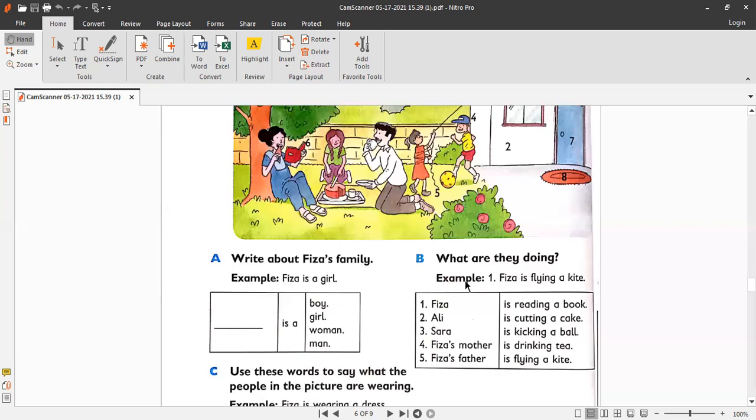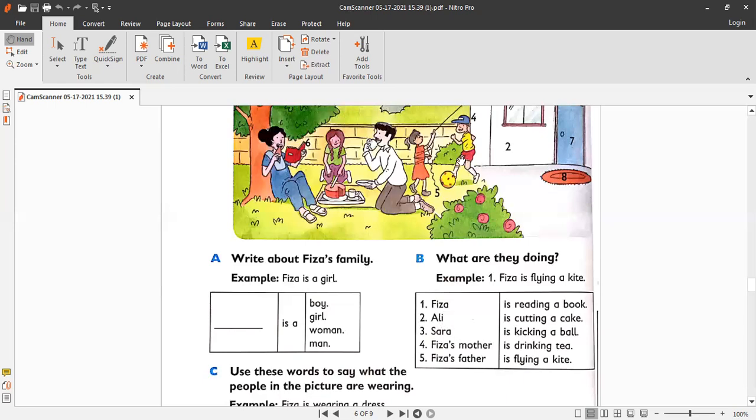Okay, now exercise B, we need to hold the colors for it. And this is: what are they doing? Okay, so what are they doing? You can see the picture, and after looking at the picture you have to hold the first color. For example, you can choose the color according to their clothes, matching with their clothes. Like Fizza is wearing a dress. What is the color of the dress? It is orange, I guess. So use the orange color.